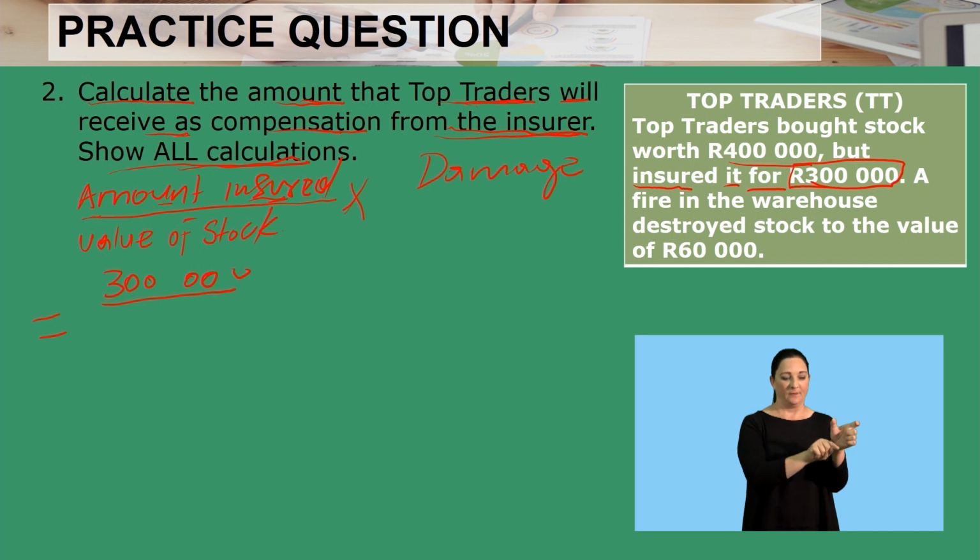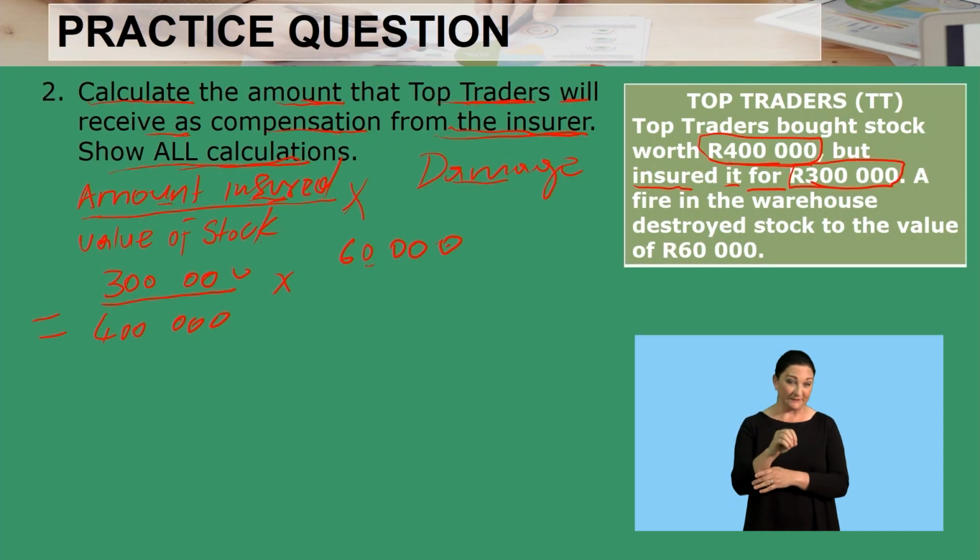Over the value of stock, or the market value, which is 400,000. Then we multiply by the damage. The damage is 60,000.